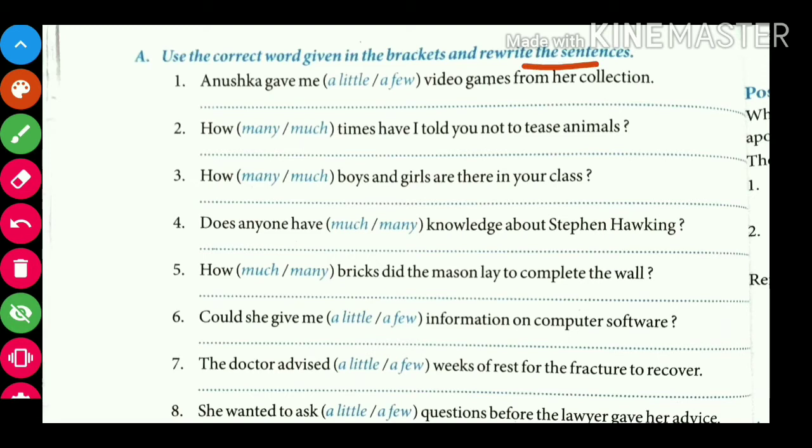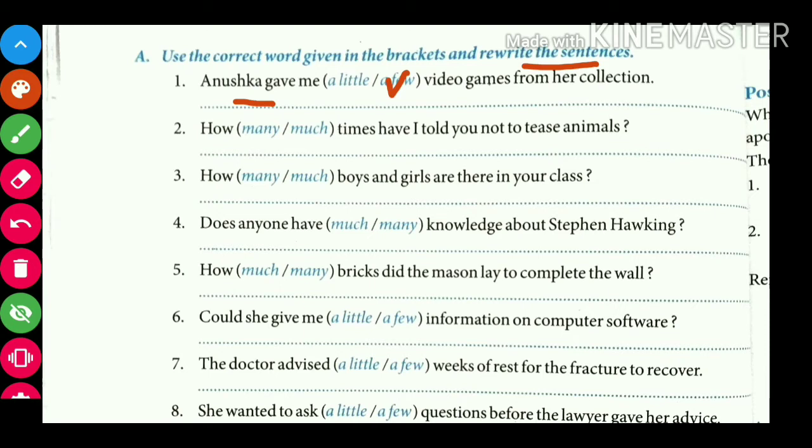Number 1, Anushka gave me a little or a few video games from her collection. The correct answer is, Anushka gave me a few video games from her collection. Here a little will not come. So you have to write the whole sentence using a few.